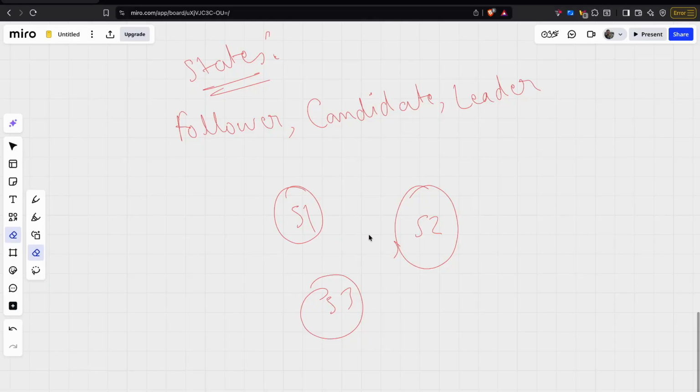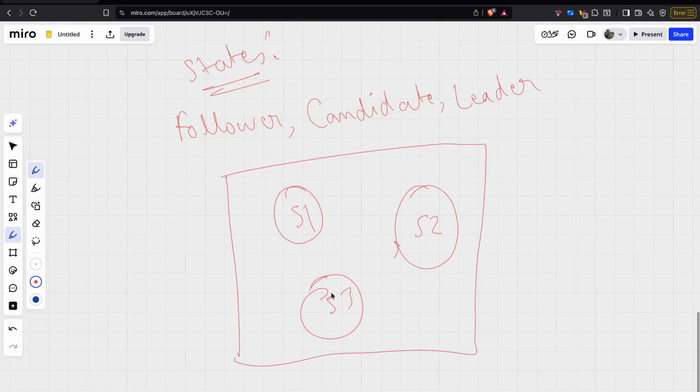Okay, so now we are starting up a new server and we currently have three servers. Initially all of these servers start in the follower state because they are not the leaders and they are not the candidates. A candidate is someone who wants to stand in an election so that they can be elected. Initially, all the nodes are in the follower state. When these nodes don't receive any communication, they know there is no leader or something has happened to the leader. So they shift to the candidate state because they want to participate in the election.